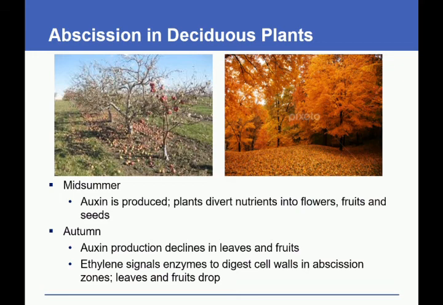In midsummer, auxin is produced and the plant diverts nutrients to flowers, fruits, and seeds. So during midsummer, some of the leaves will fall. In autumn, auxin production declines in leaves and fruits. Ethylene signals enzymes to digest cell walls in abscission zones, which causes leaves and fruit to drop.